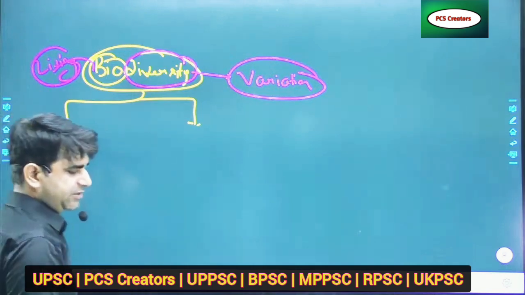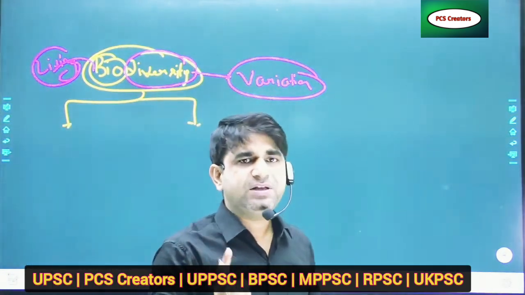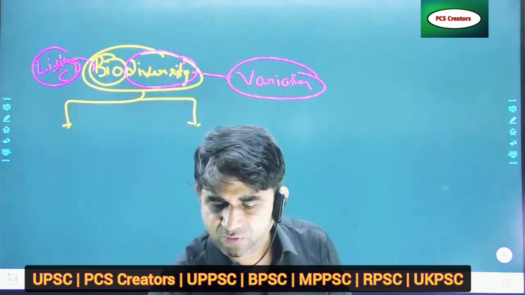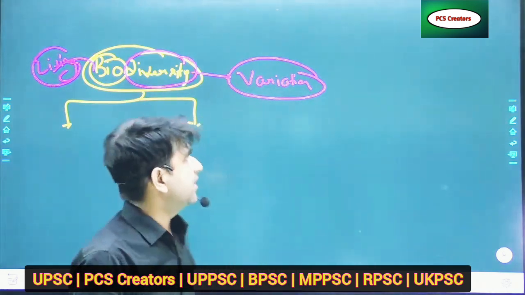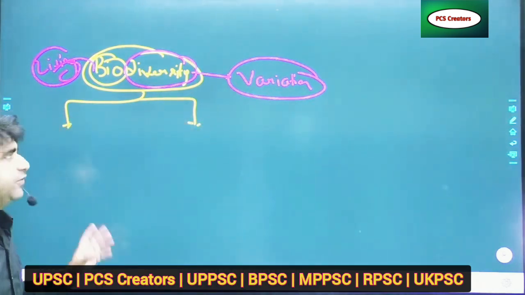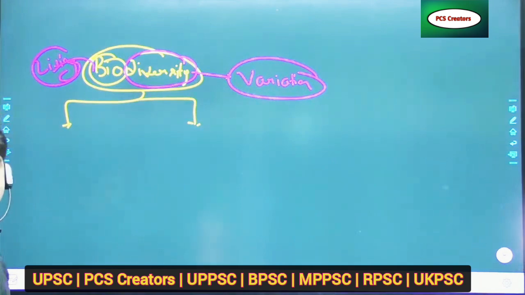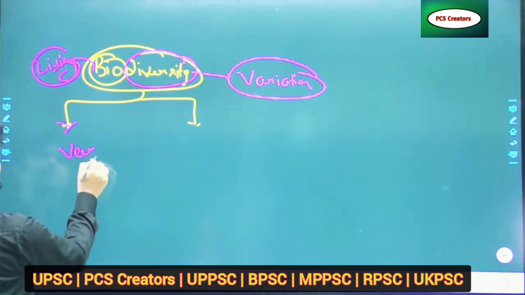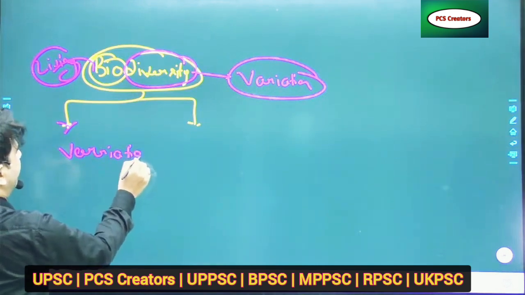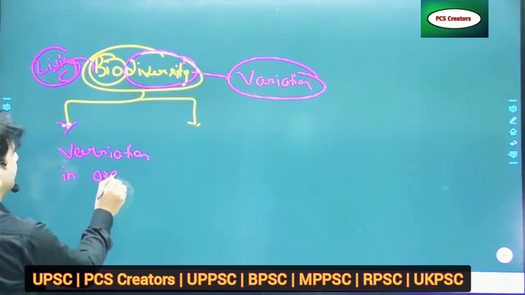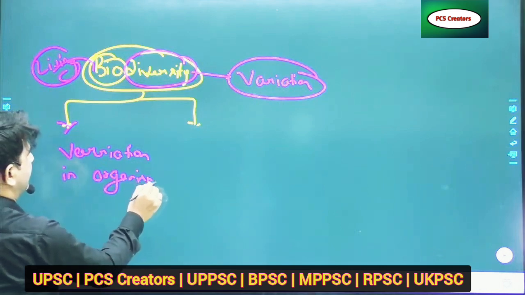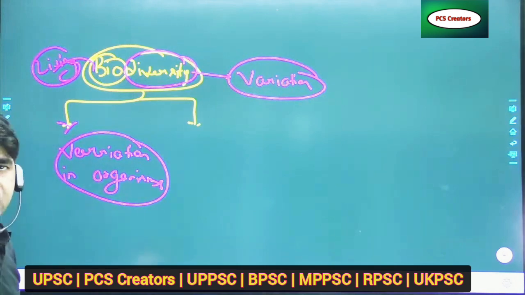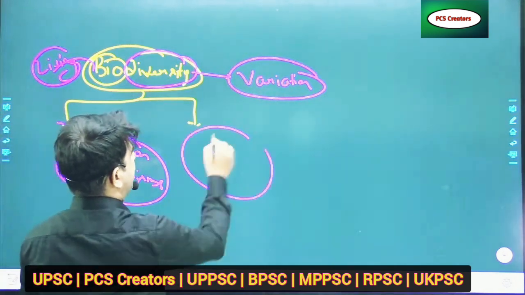We can divide the whole biodiversity into natural or artificial biodiversity. But what is the main theme for biodiversity? First thing is variations, variation in organisms, and second thing, a natural habitat.